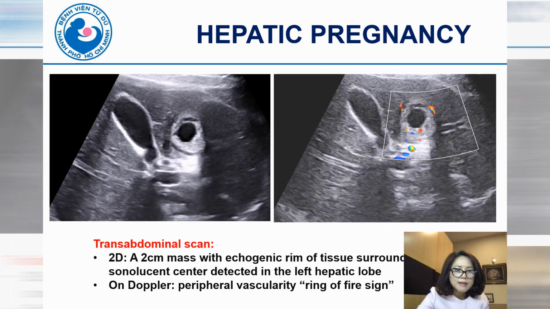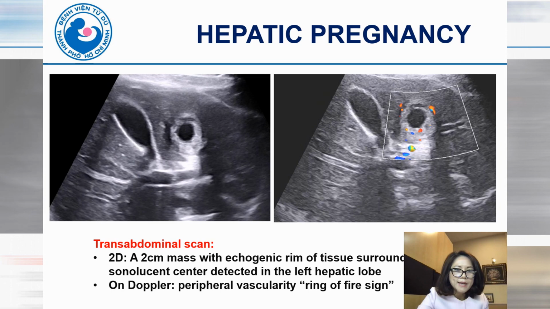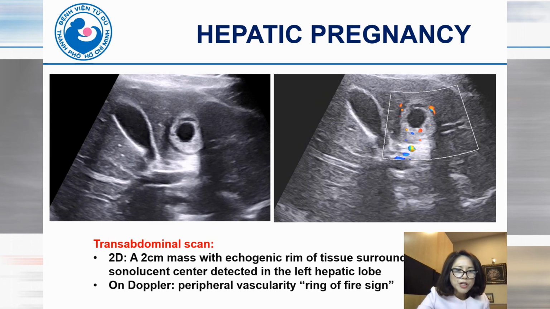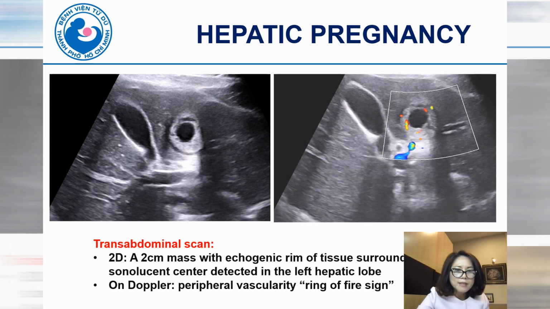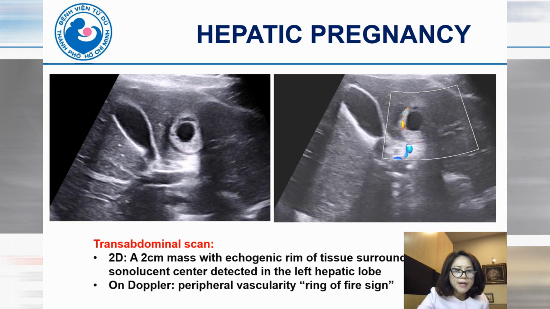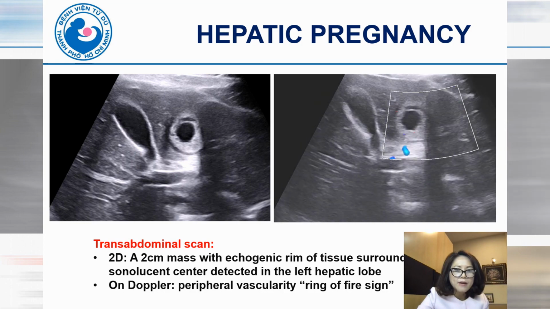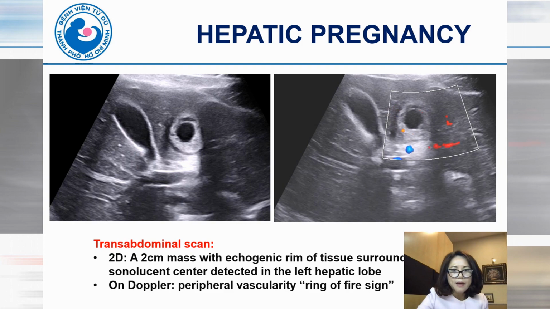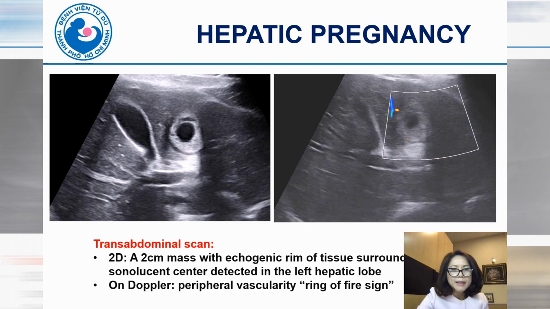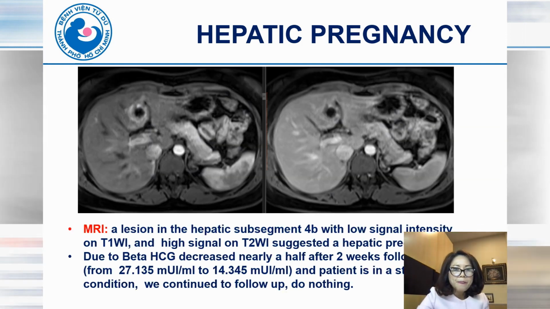So this is a case of hepatic pregnancy, trans-abdominal in the liver. We can see the liver, the gallbladder, and a mass with an echogenic rim of tissue surrounding the sonolucent center in the left hepatic lobe. On the color Doppler, we can see peripheral vascularity with the ring of fire around a gestational sac. So we think this is a hepatic pregnancy, but we do the MRI to confirm.